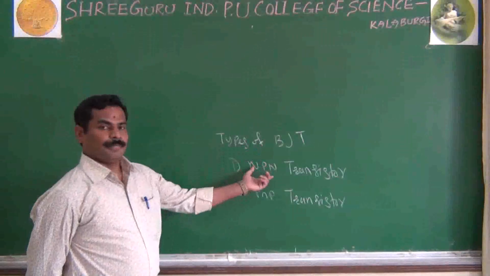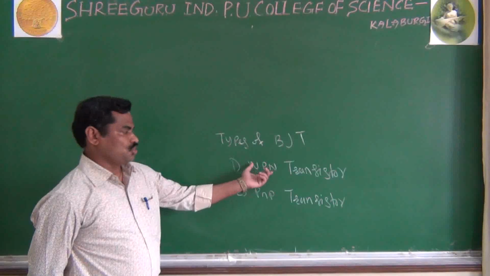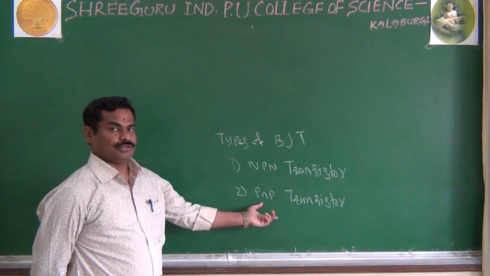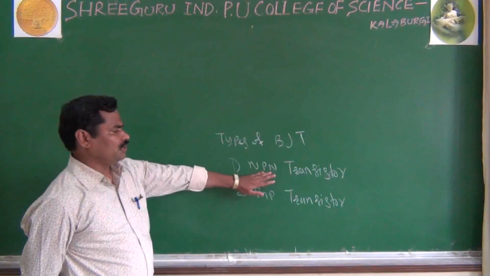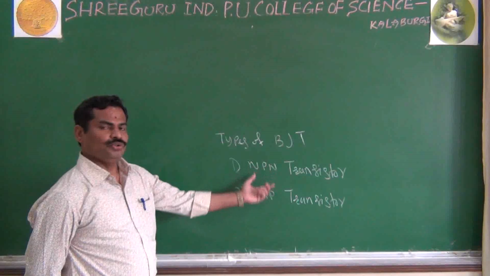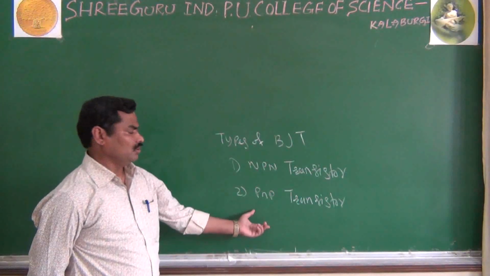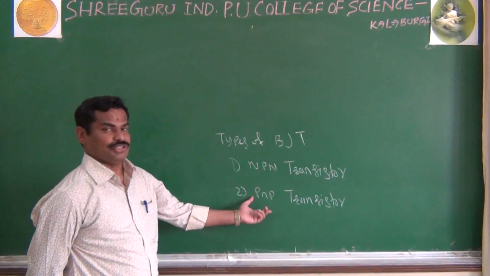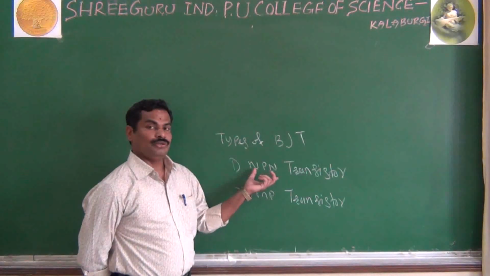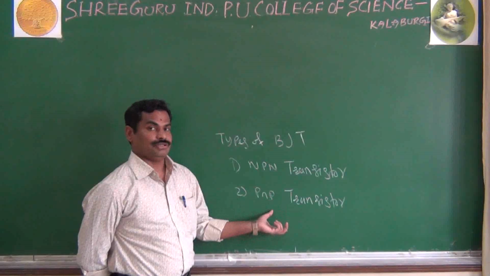And in your transistors, it may be NPN transistor or it may be PNP transistor. And here in your NPN transistor, as I said, it is a 3-layered, 2-junction transistor. What is a transistor? It is a 3-layer, 2-junction semiconductor device.